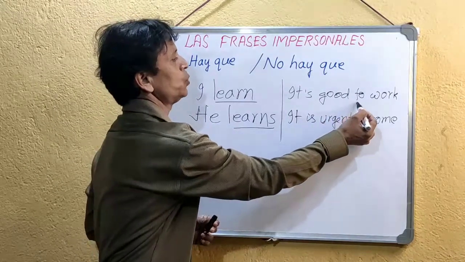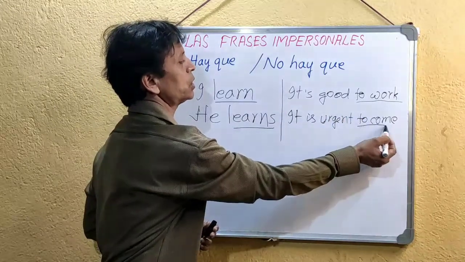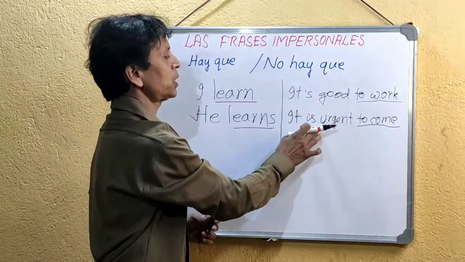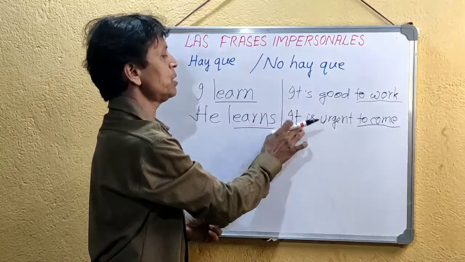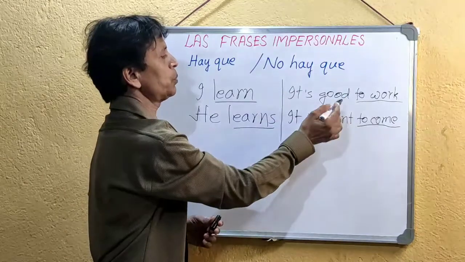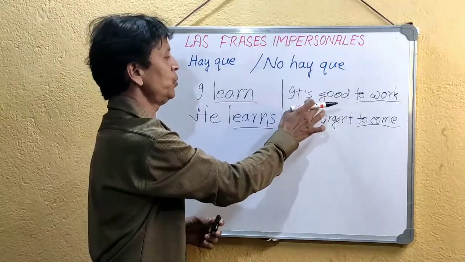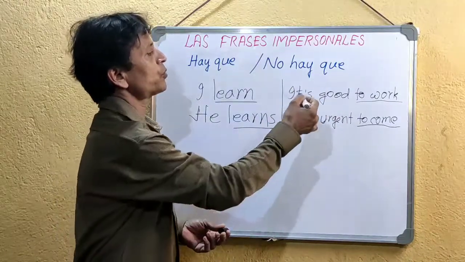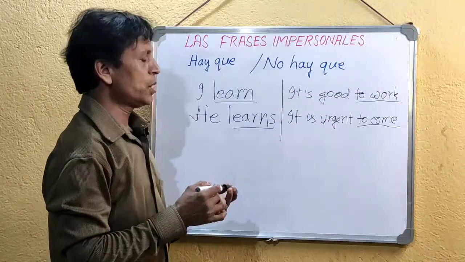Here the action is to work. In this sentence the action is to come. So coming is urgent for you, for me, for others. Here working is important for you, for me, for him or her. This kind of sentence is called an impersonal sentence.